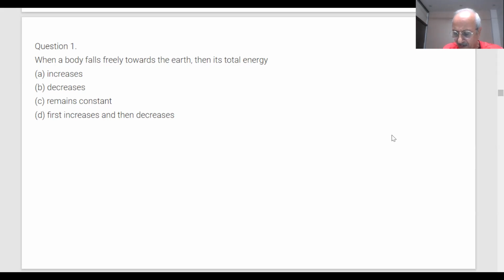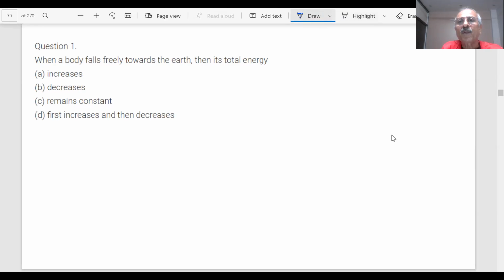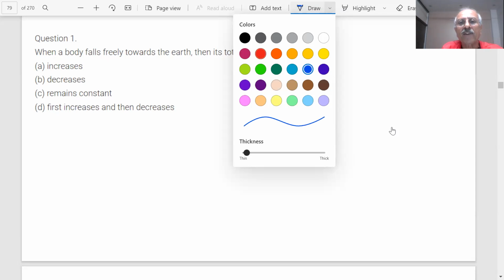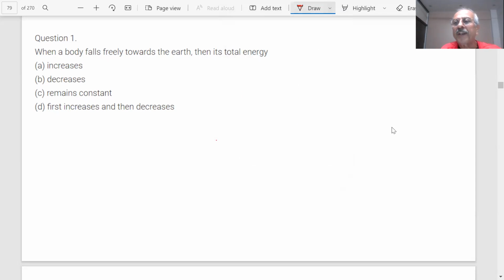What is the answer, students? Sir, option C, remains constant. Excellent answer. You see that the questions are actually given as MCQ. They lay a trap to the students.